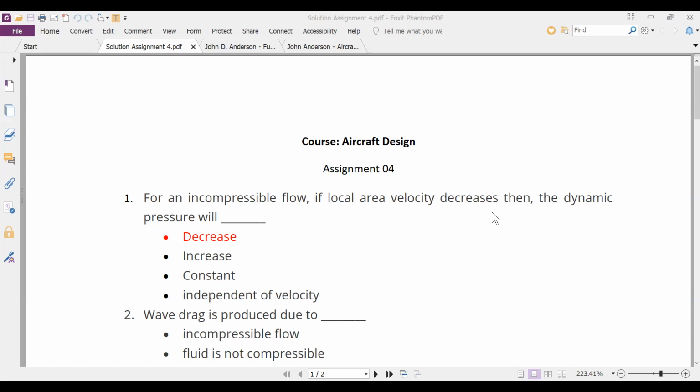If anyone can answer Achyut's question. Can anyone answer Achyut's question? Okay, maybe I'll try to explain. Achyut, what is dynamic pressure, first of all?